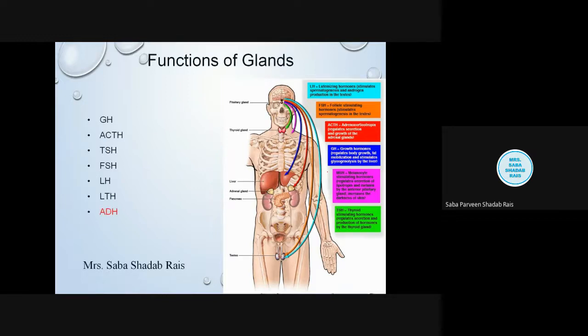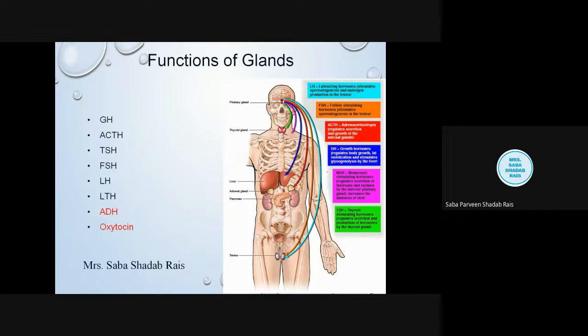Then two hormones are produced by your posterior pituitary, the antidiuretic hormone and oxytocin. The antidiuretic hormone functions on your kidneys, and it tells the kidney to control osmoregulation.